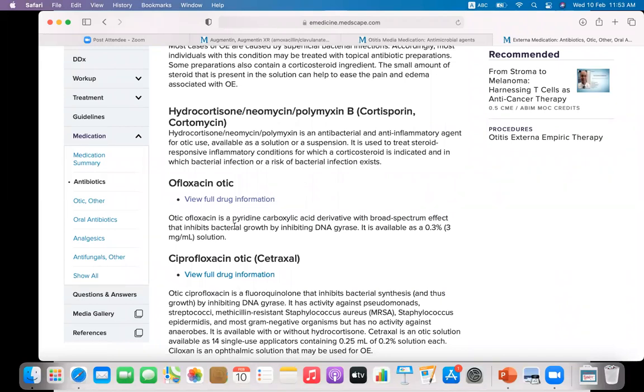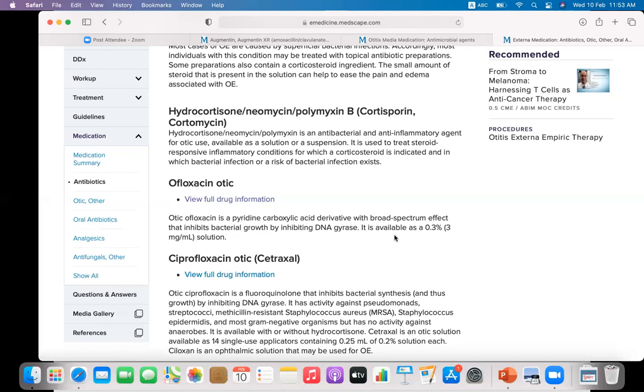Otic ofloxacin is a pyridine carboxylic acid derivative with a broad spectrum effect that inhibits the bacterial growth by inhibiting DNA gyrase. Ofloxacin and the ciprofloxacins, these are from the category of fluoroquinolones, and these fluoroquinolones act by inhibiting the enzyme DNA gyrase.